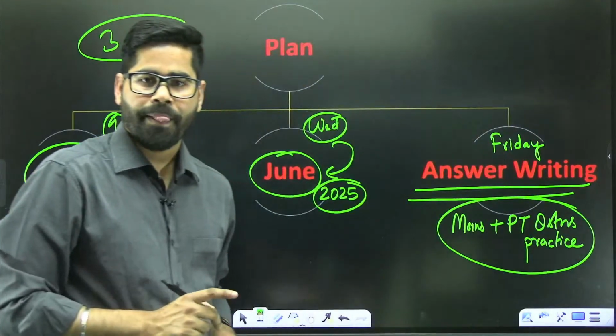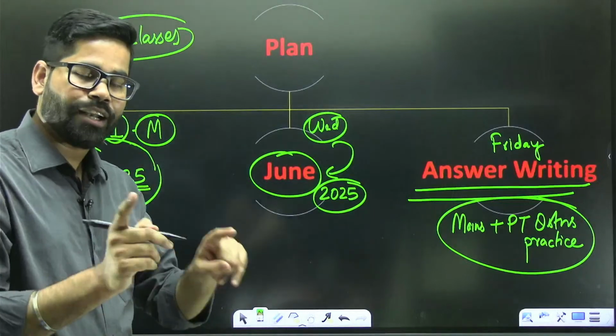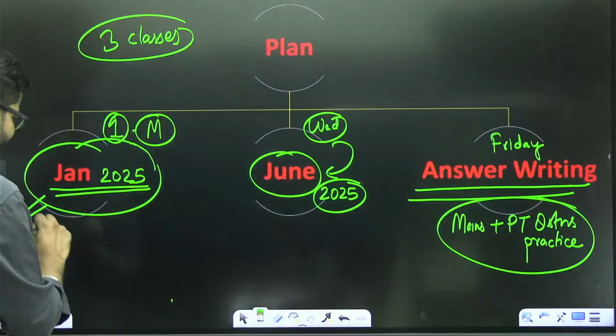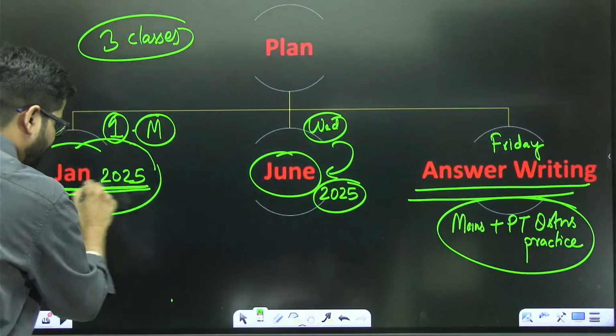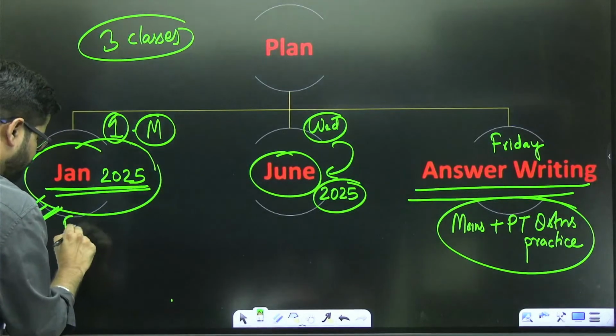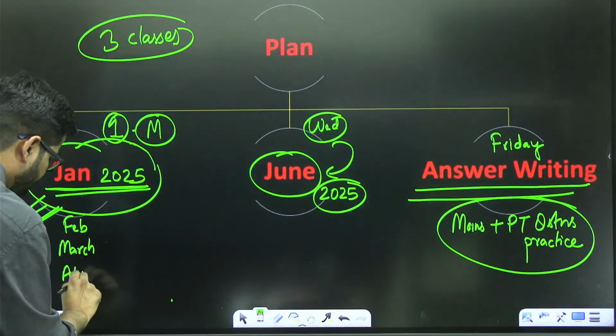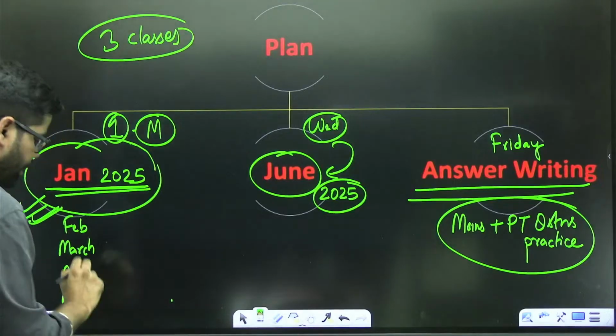So per week we are going to have 3 classes. One class will be dedicated to covering January 25, then after that Feb, then March, then April, and then May.